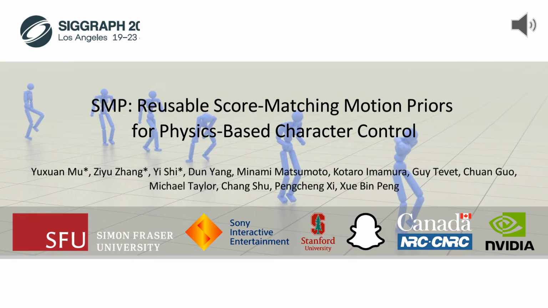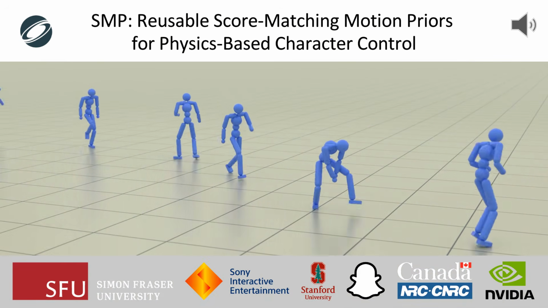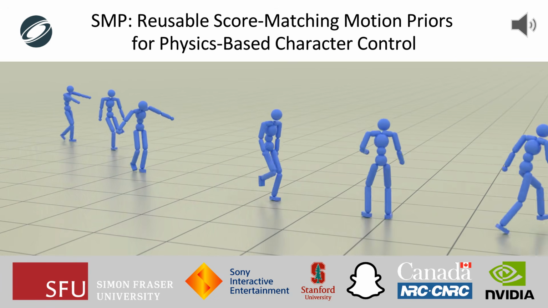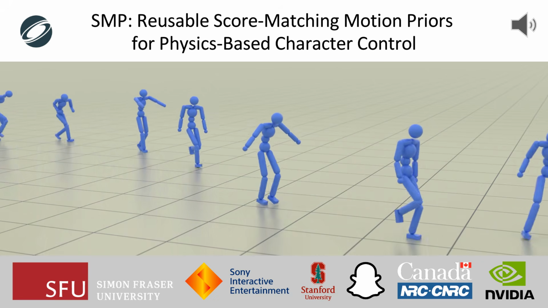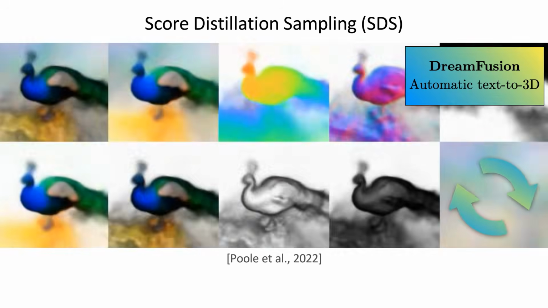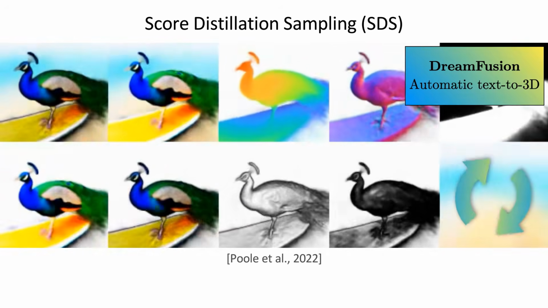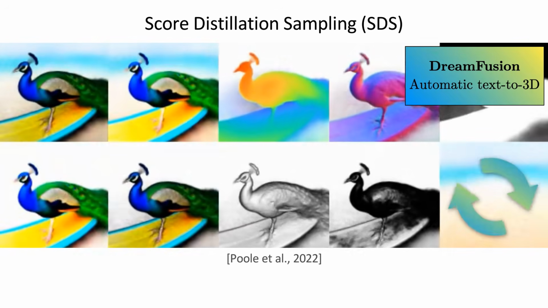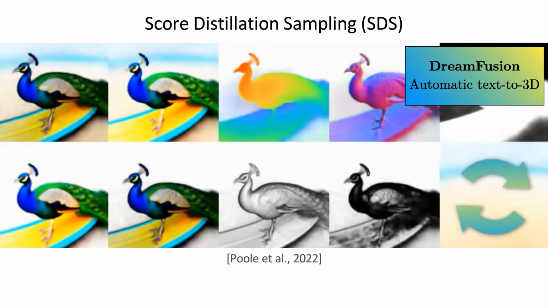In this work, we present a score distillation framework for constructing reusable, modular motion priors that enable physically simulated agents to perform a wide range of tasks with natural, lifelike behaviors. Score distillation sampling techniques have been a powerful approach for constructing image-based generative priors, supporting a wide range of applications including 3D and 4D asset generation.